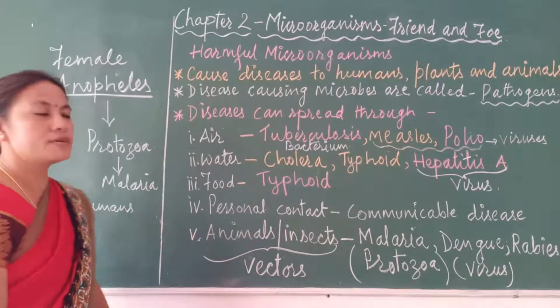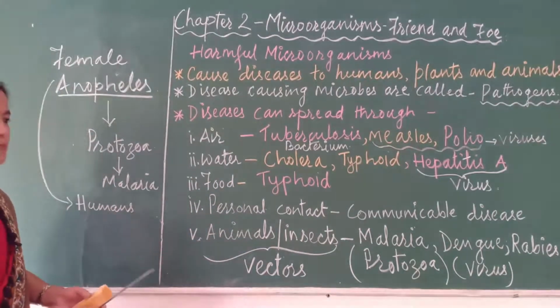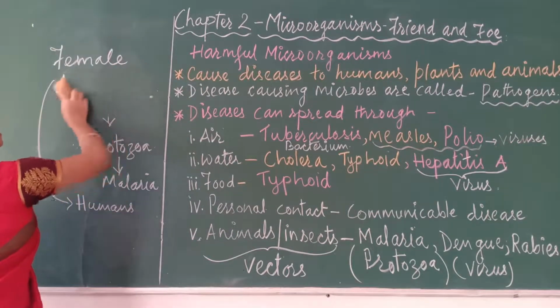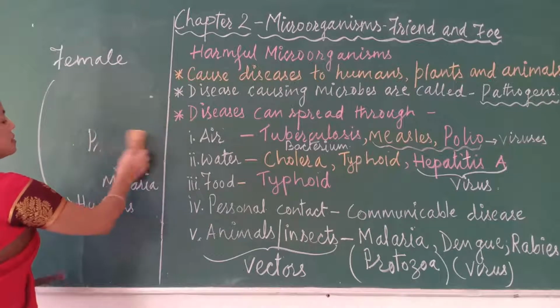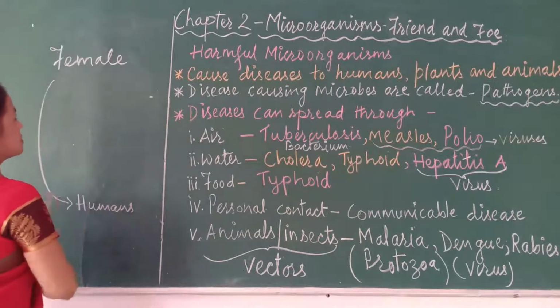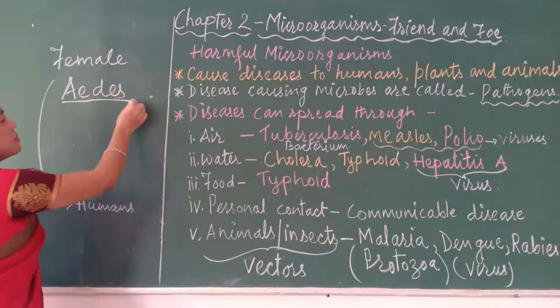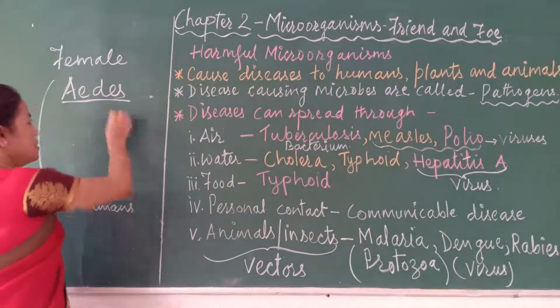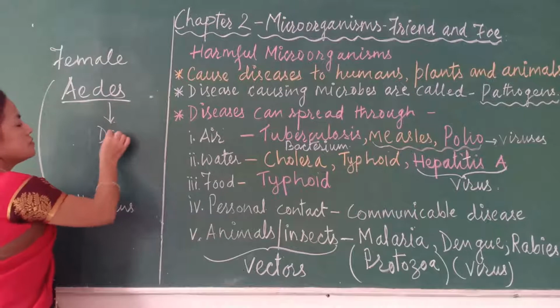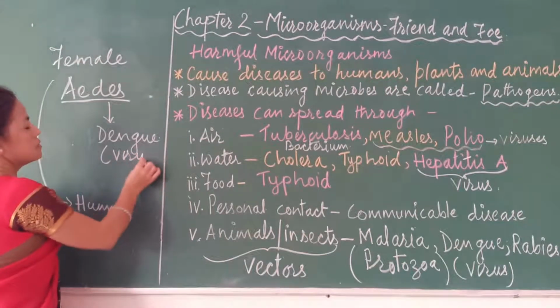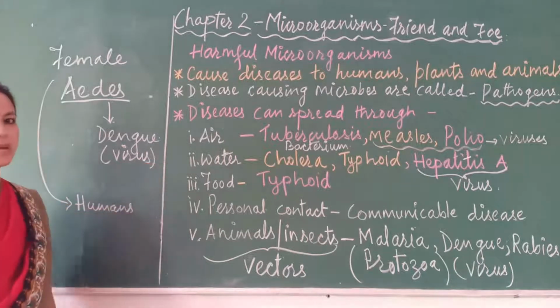And dengue is also carried by one vector, which you might have heard of, the Aedes mosquito. Here also it is the female. It causes dengue fever, which is caused by a virus.